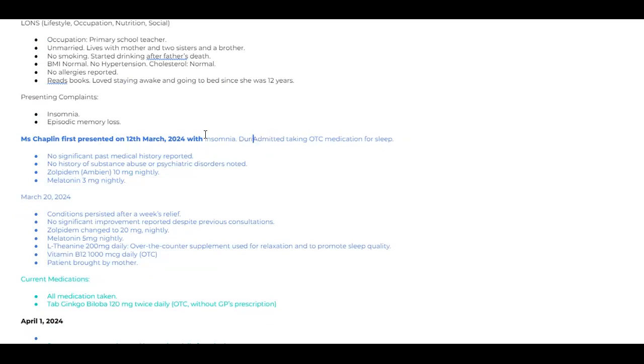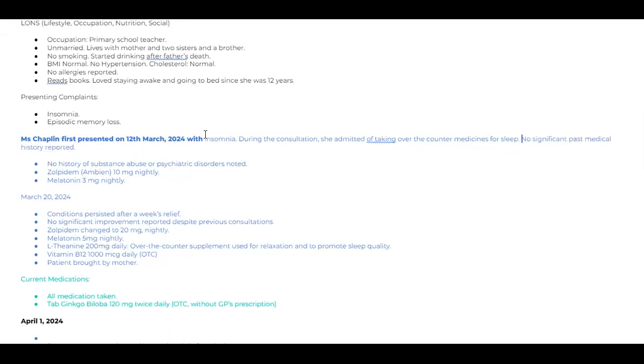During the consultation, comma, she admitted, this admitted is not the other admitted, of taking over the counter medicines. Don't write any short forms in the letters. Medicines. You can write, but not all of them. Medication for sleep.